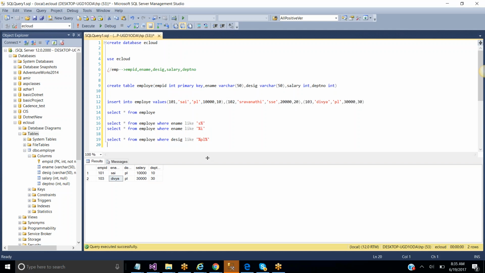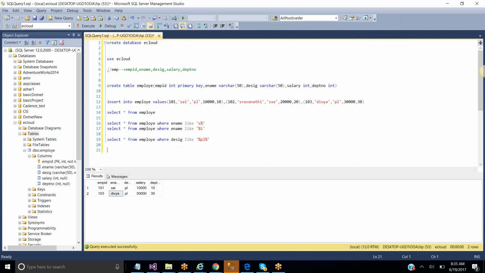Now we are going to see the aggregate functions over here. Aggregate functions. The aggregate functions, I mean, are maximum and minimum, average and count. These are all called aggregate functions.